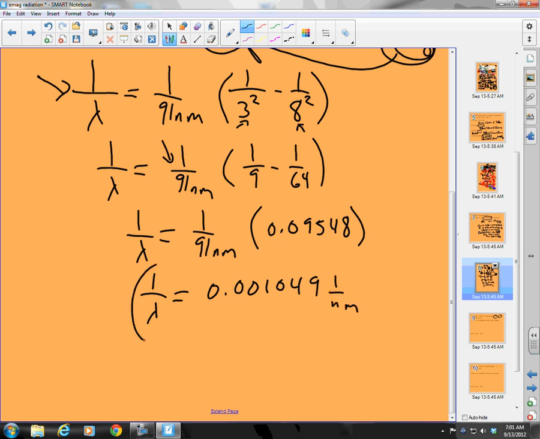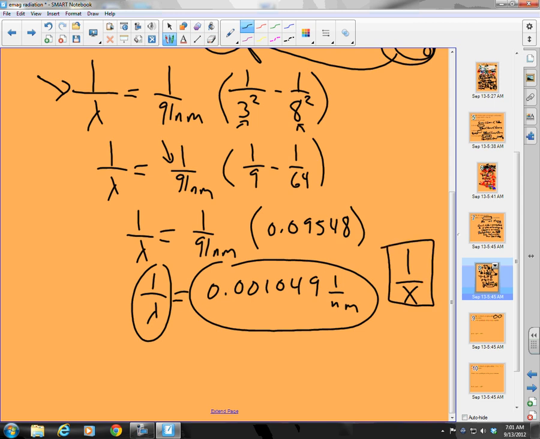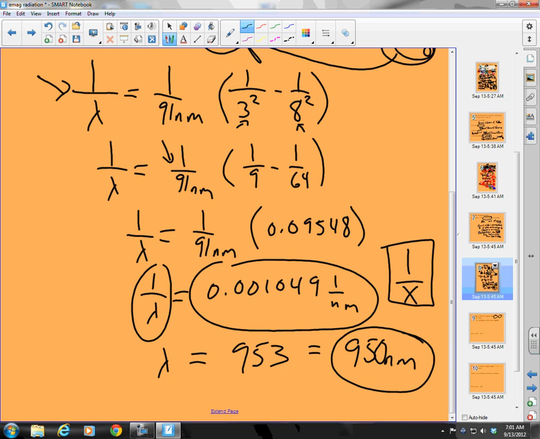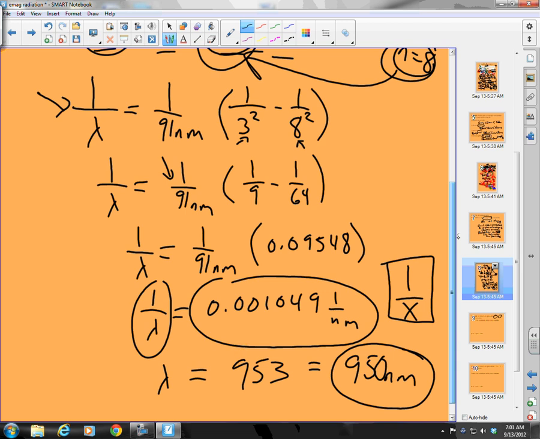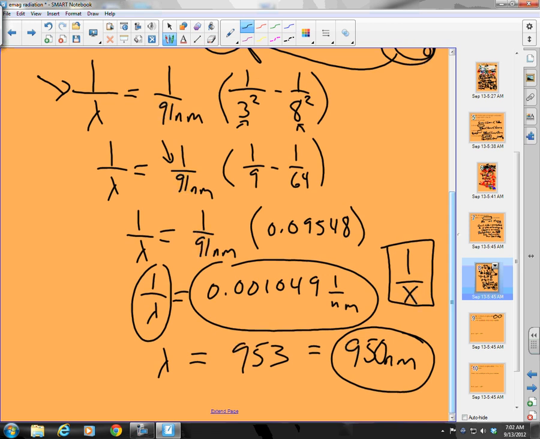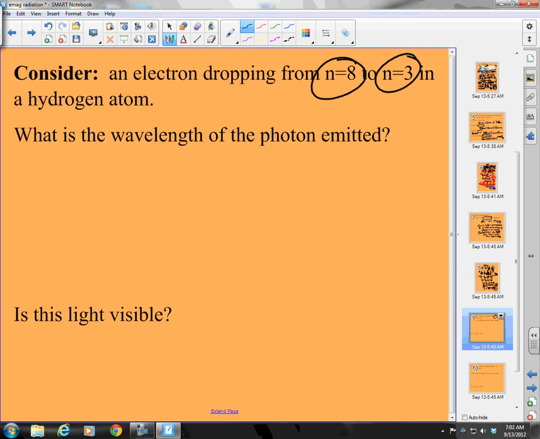And now what do I have to do? I have to take the inverse of this. So what is the inverse key? If you hit 1 over x on your calculator, that button, that's your inverse key. And what do I get then? When I hit that, I get lambda is equal to 953. I can only have 2 sigs, so 950 nanometers. So the photon that is shot out when an electron drops from the 8th level to the 3rd level has a wavelength of 950. And what was the question? What is the wavelength? We said it's 950 nanometers.